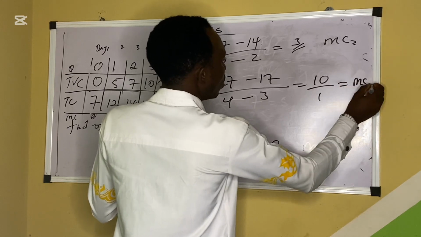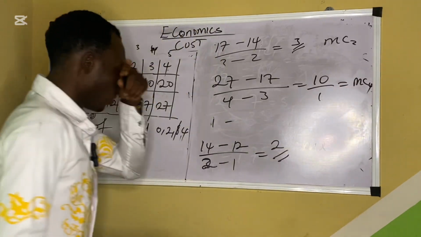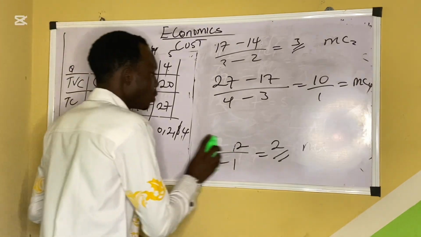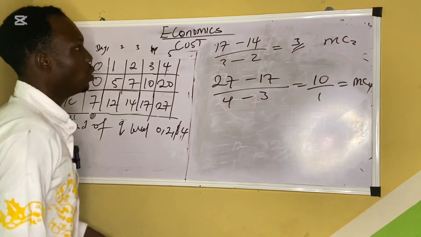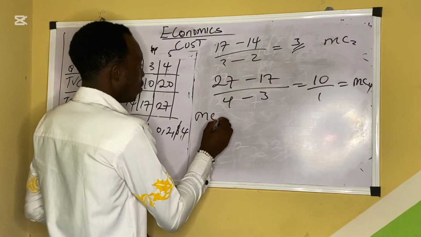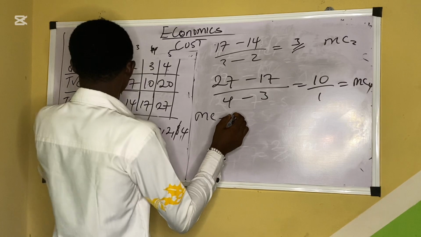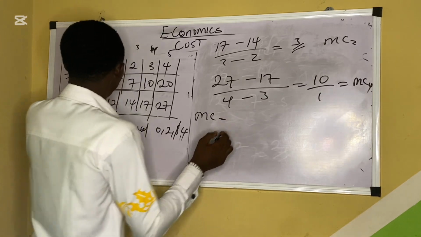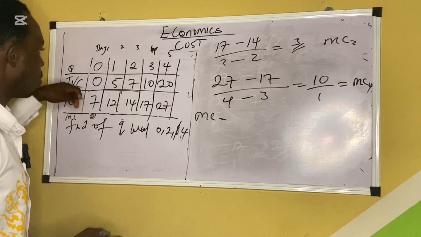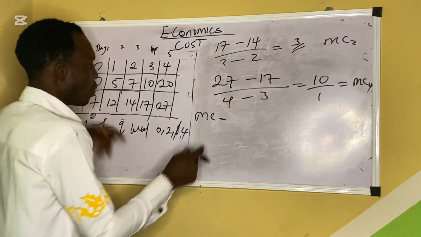So MC day 4 is that. Now, for the first day there's no MC, it's always 0, so we don't put that one among them, because there was no extra unit in that one.